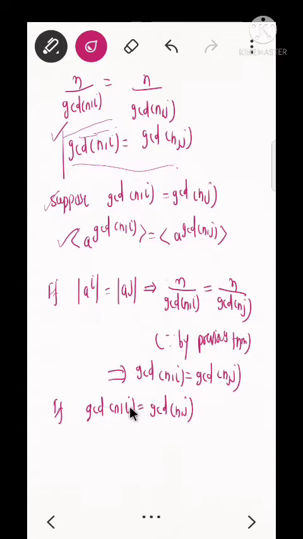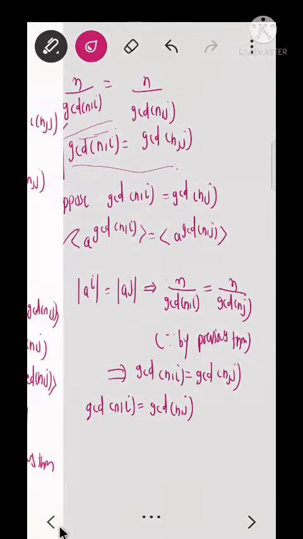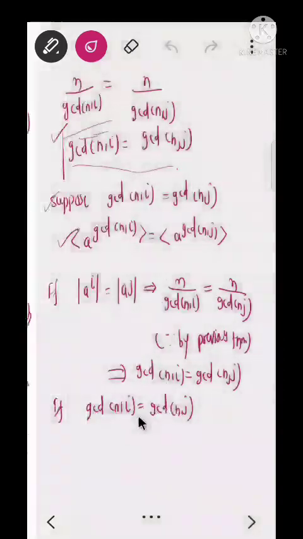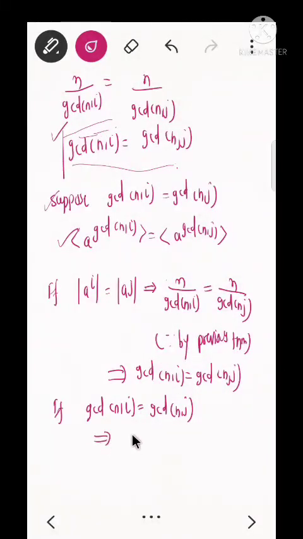So gcd(n,i) and gcd(n,j): by the first part of the previous theorem, if the gcds are equal, then the subgroups generated by these two elements will be equal. So the group generated by a to the power i is equal to the group generated by a to the power j.